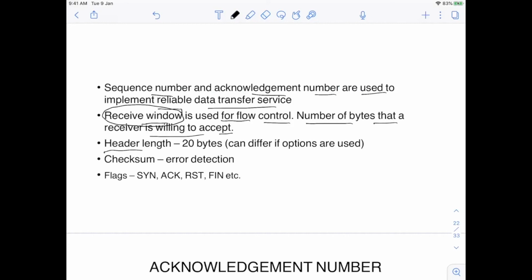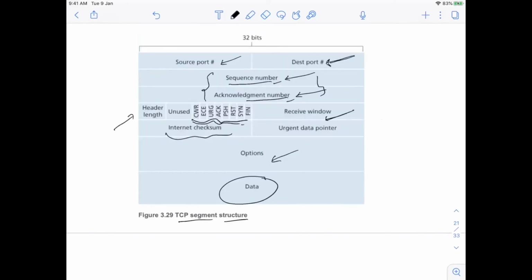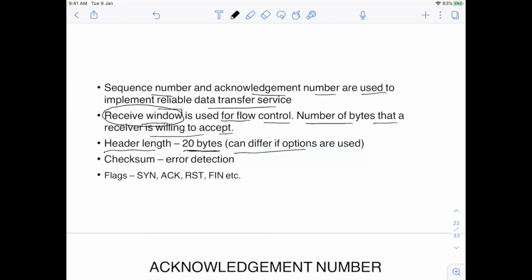Then you also have header length. By default, it's 20 bytes, but it can differ, since you have options here, right? If you put something in options, the overall size of the header will increase from 20 bytes. It will be more than 20 bytes in that case. Then you have checksum also for error detection, and also important flags like SYN, ACK, RST, FIN.